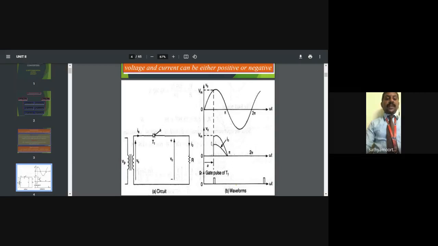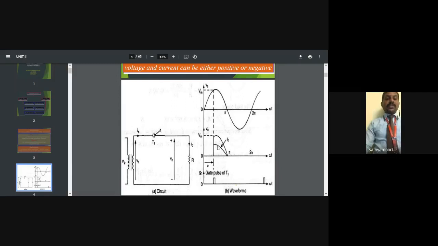Now we see the output: it does not start from 0, but only after the alpha value, that is the firing pulse value. After that, the power starts from alpha to pi. So this is the period in which we get the results.